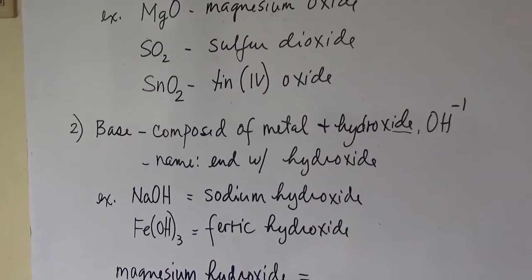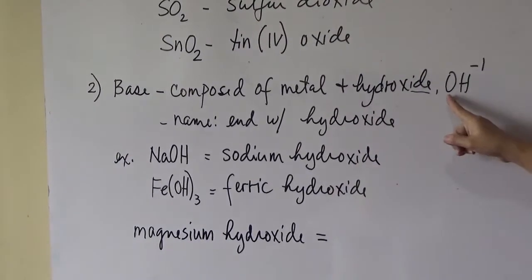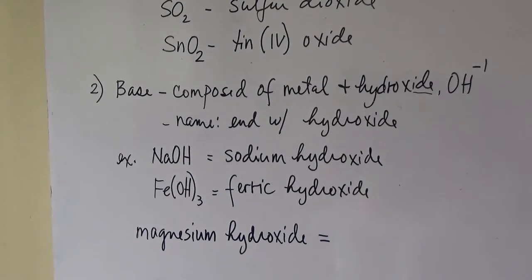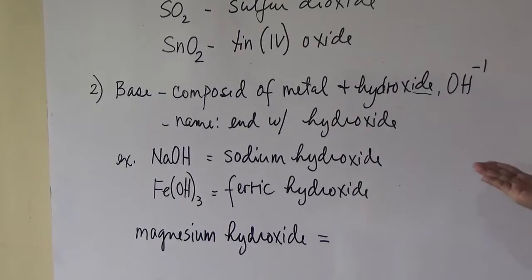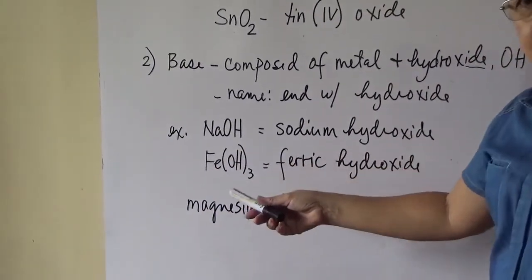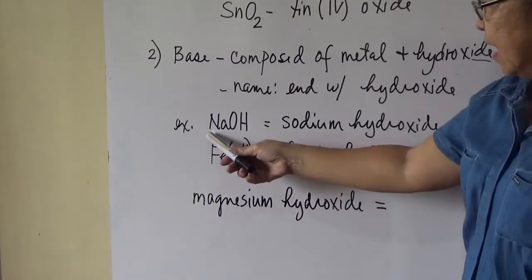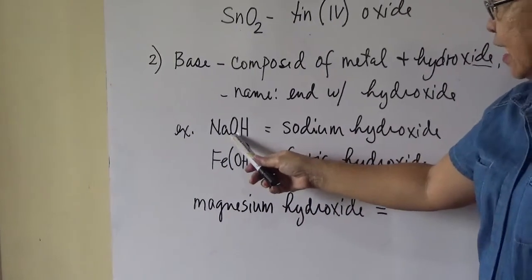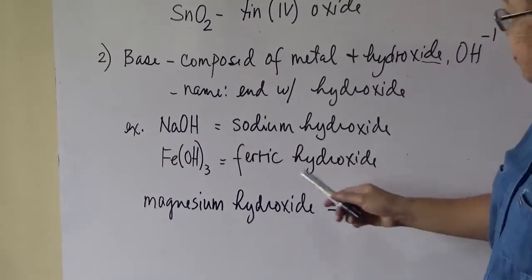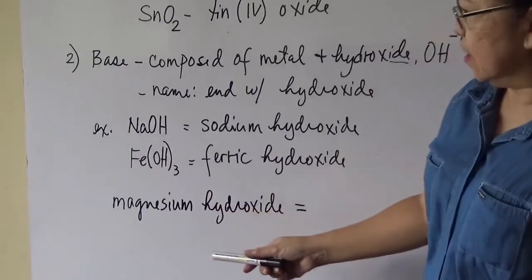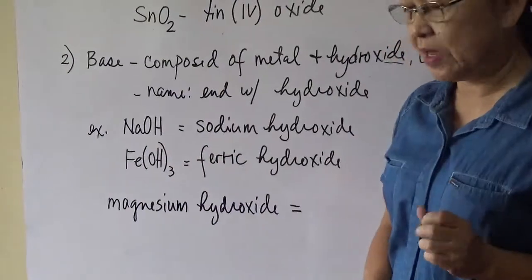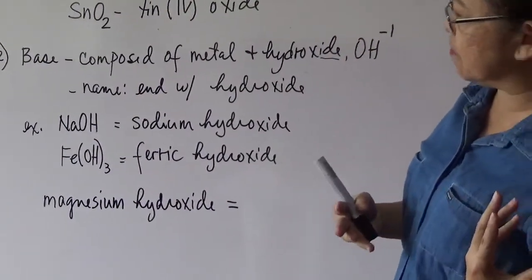OH, hydroxide, is a polyatomic ion composed of two elements, oxygen and hydrogen. So you are going to name, if the formula is given, for example NaOH, all you have to do is just mention the name of the cation followed by the word hydroxide for OH. So that is sodium hydroxide. Okay? Because OH is -1, sodium is also +1, so the subscripts are 1, 1.